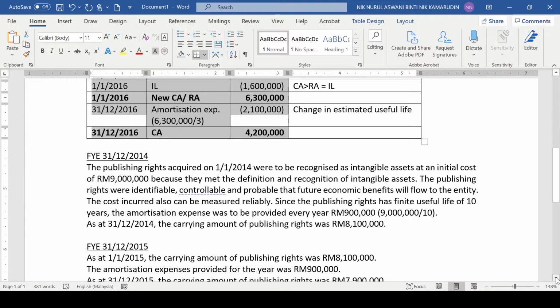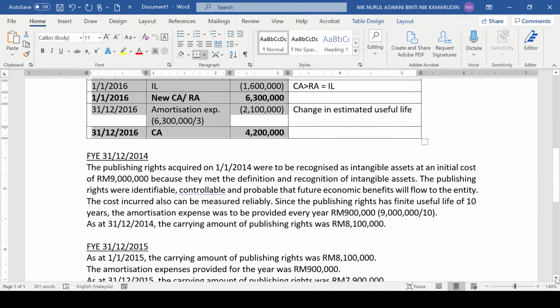For the year ended 31st December 2014, the publishing rights acquired on 1st January 2014 were to be recognized as intangible asset at an initial cost of 9 million because they met the definition and recognition of intangible asset. The publishing rights were identifiable, controllable, and probable that future economic benefits will flow to the entity. The cost incurred also can be measured reliably.